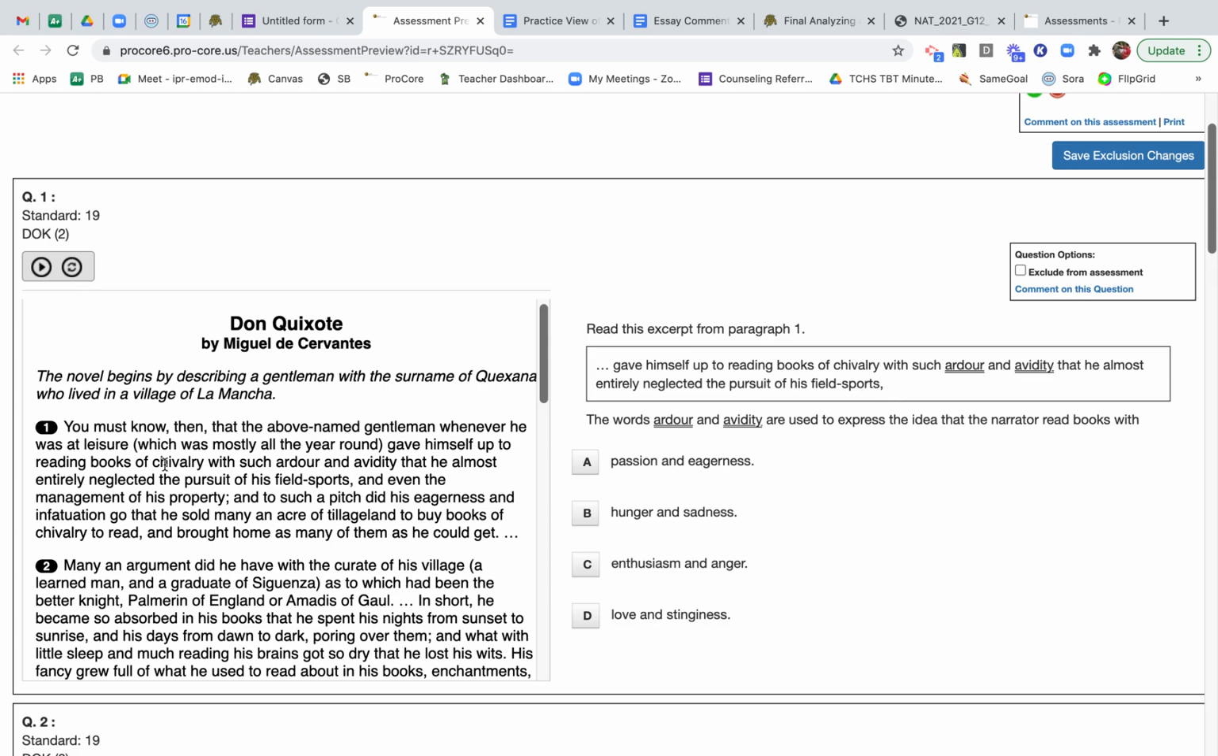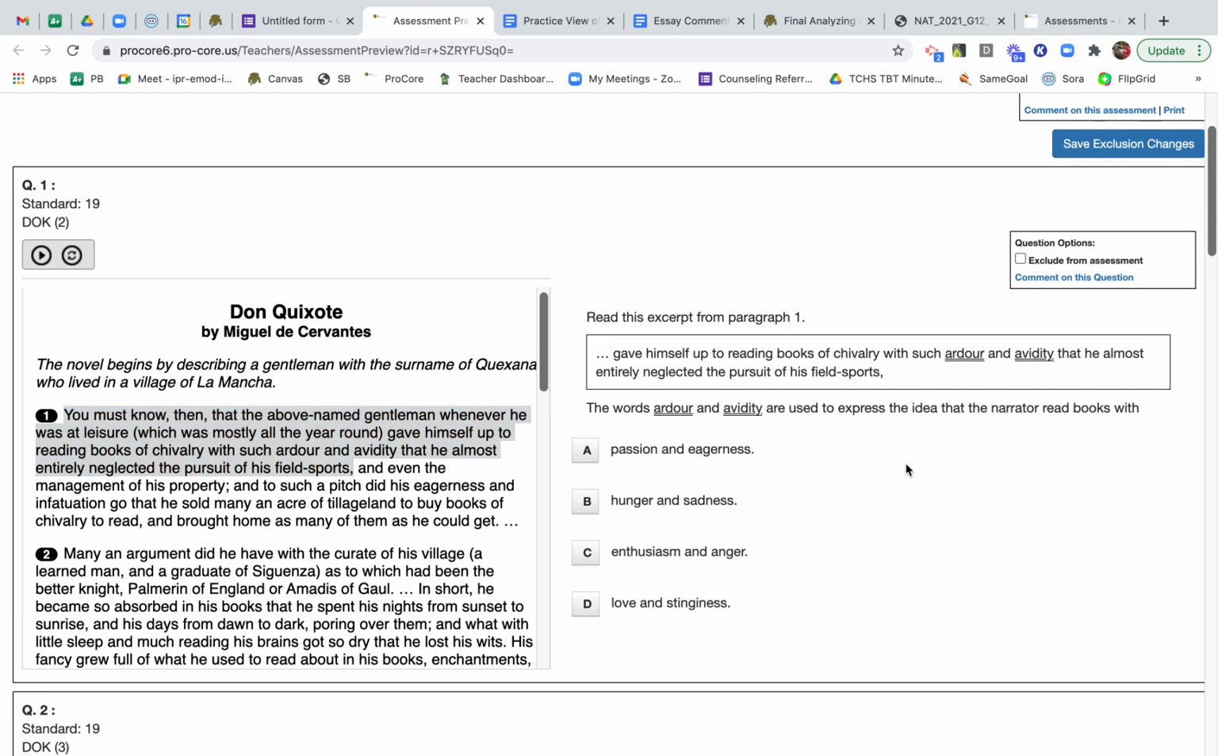Okay, if you wanted to find more of the context, you can see that this appears right here in the passage. So the longer section says, you must know then that the above named gentleman, whenever he was at leisure, which was mostly all the year round, gave himself up to reading books of chivalry with such ardor and avidity that he almost entirely neglected the pursuit of his field sports.